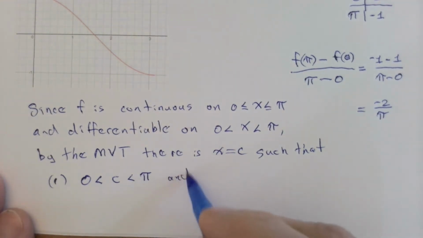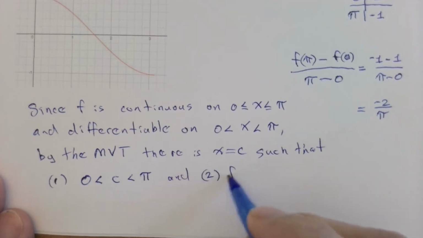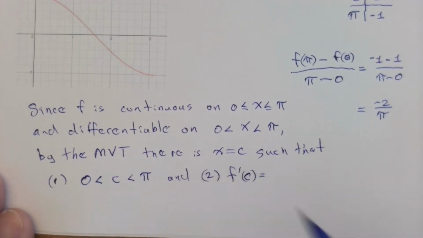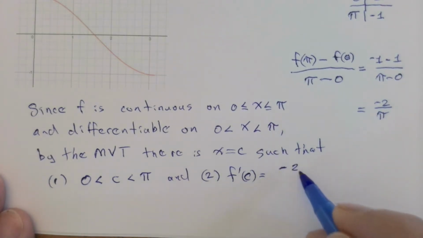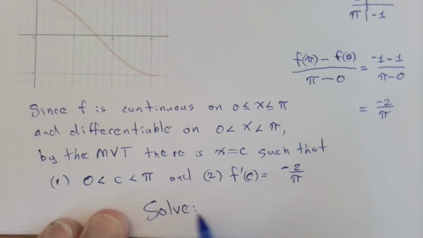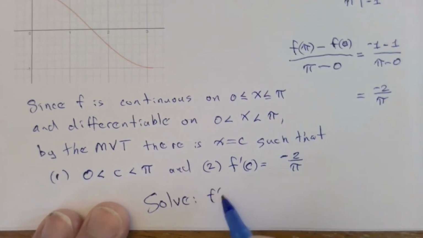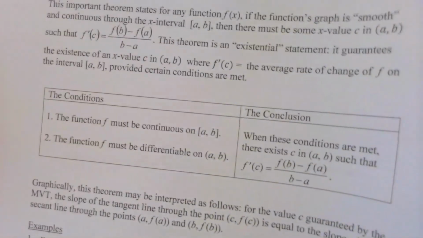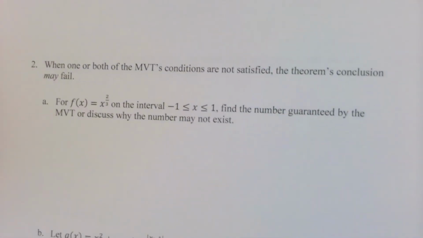And then the other thing about it is f prime of c is going to equal the average rate, which we've already computed to be negative 2 over pi. Now, if you actually want to go find this number, you have to get the derivative of cosine, which is negative sine, and you have to solve f prime of x equals negative 2 over pi. We're going to take a look at a lot of examples where the conditions are not met.